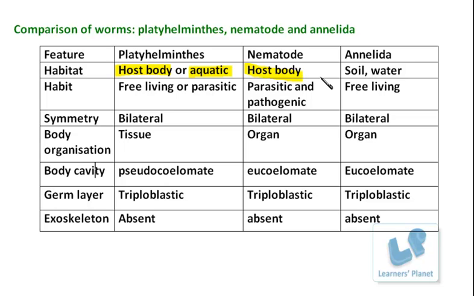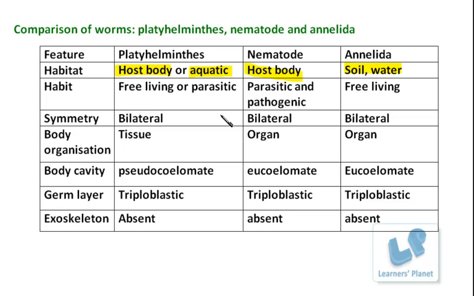Some of them may be free living, and they may live in the soil or in the water bodies, right? Besides Annelida, the Annelida is found in the different habitat. It is having the huge spectrum with respect to the habitat, and they can be found in the soil, in the moist area, in the dry conditions, in the water bodies, or over the land area, simply rocky area, and so on, right? So they are widespread and they are free living. So of course this free living and parasitic is a kind of habit only that I have already stated.